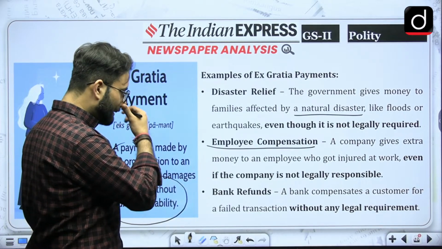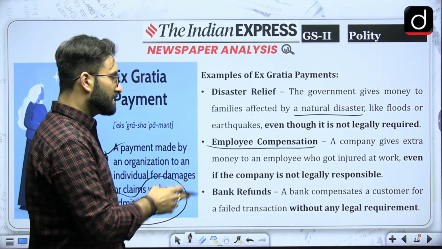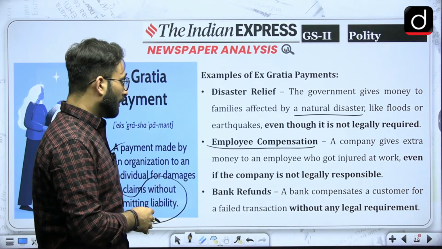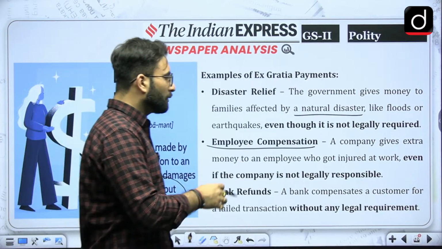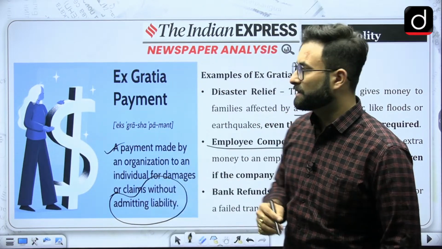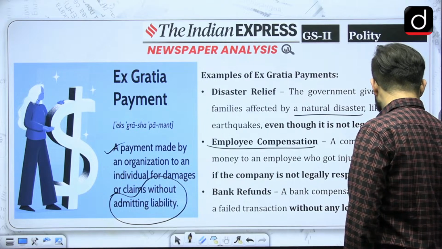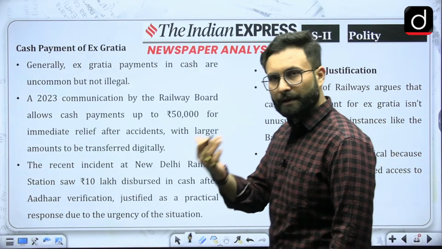Then coming to the next one, banks, refunds, etc. A bank compensating a customer for a failed transaction without any legal requirement, that is also an ex gratia payment. Okay, so that is the definition of the ex gratia payment.